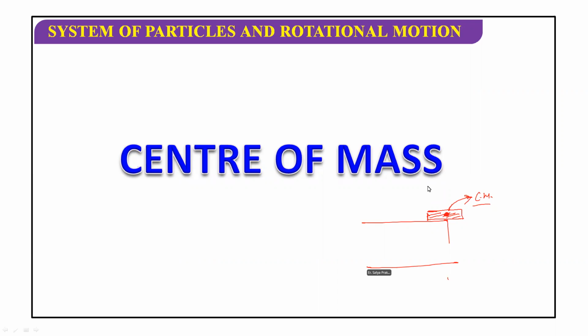If the book is kept in such a way that the center of mass is beyond, it is crossing this line, which is the edge of the table, this book will fall. You can see this observation for any object. If the center of mass is within the edge of the table, it will not fall. Otherwise, it will fall.